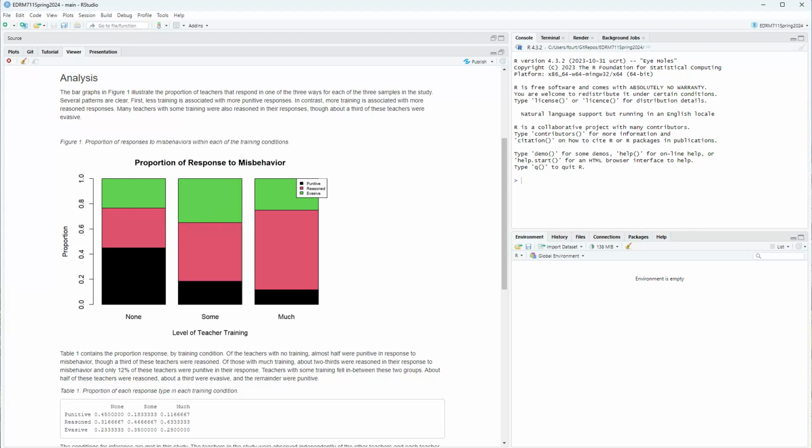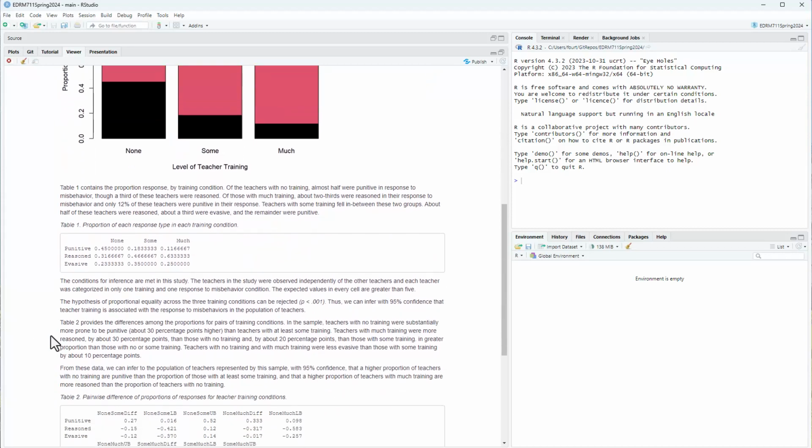So now if we want to drill down further, I provide Table 1. Table 1 contains the proportion response by training condition of the teachers with no training. Almost half were punitive in response to their teacher training. So if I look at no training, I see here that it's 45%. So I'm just stating it that it's about half.